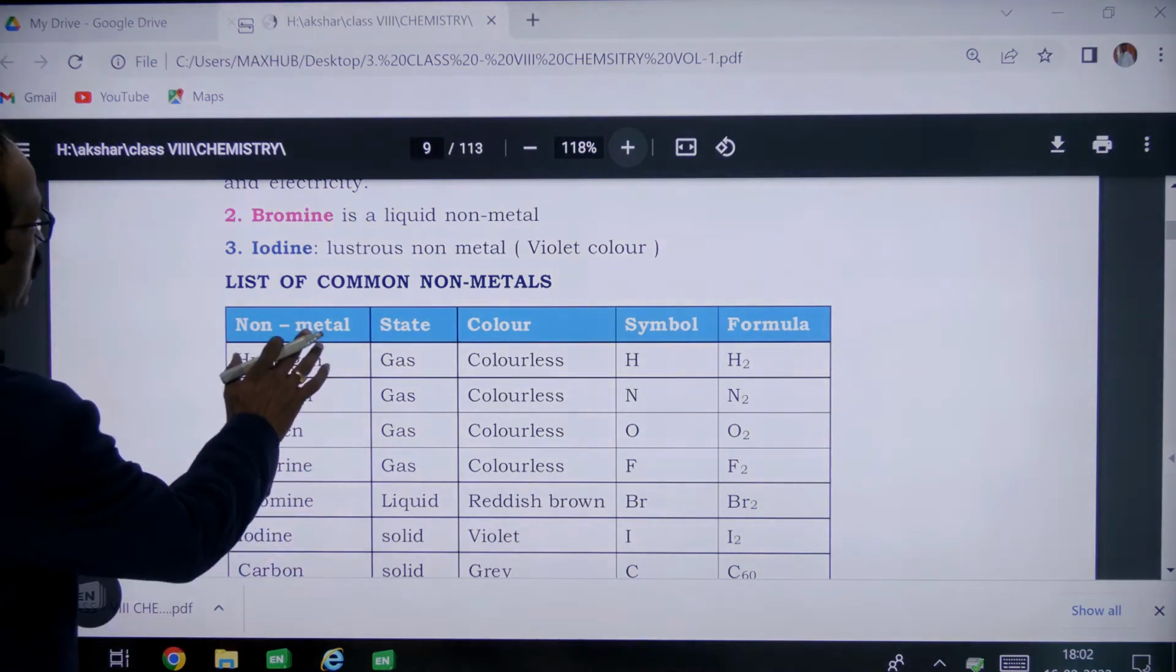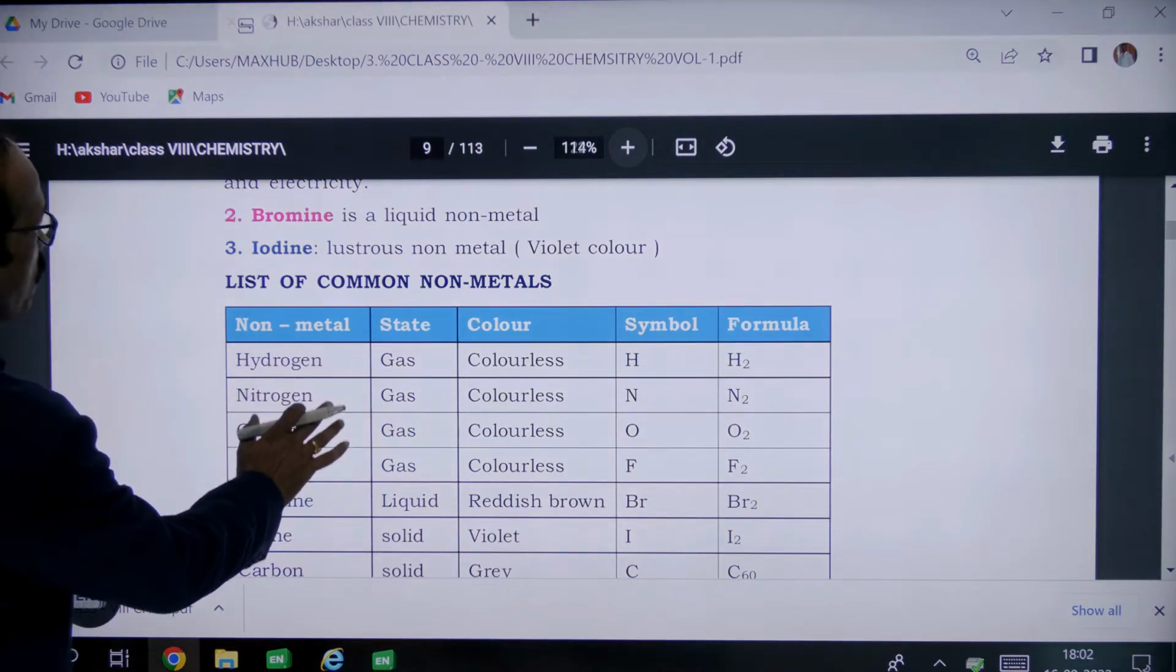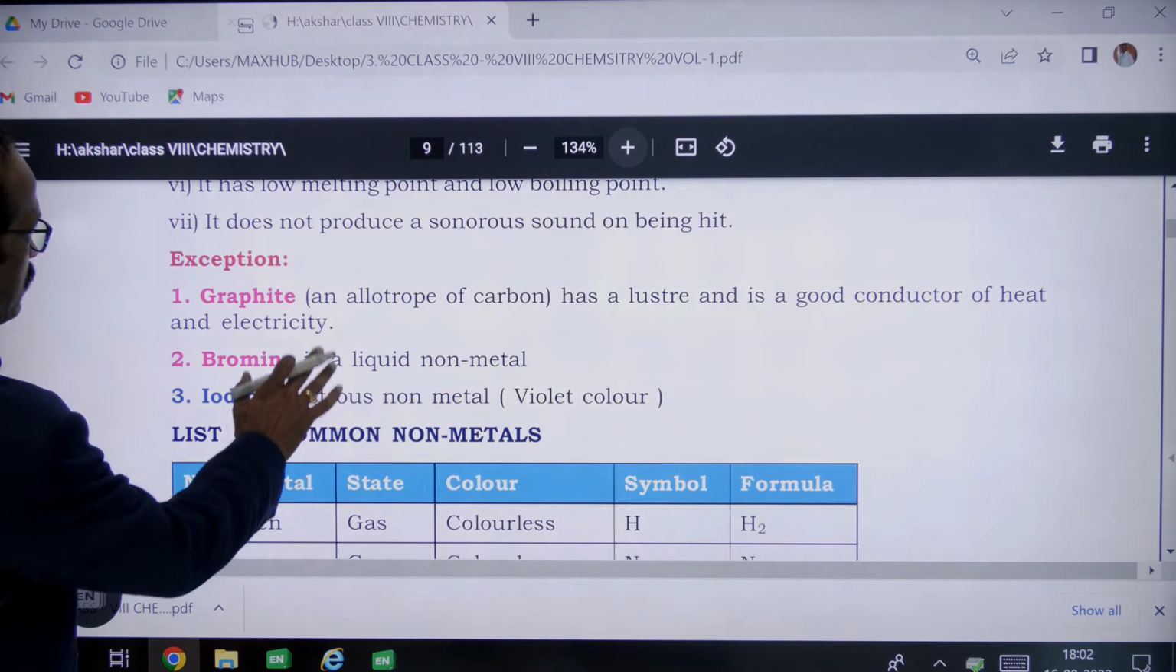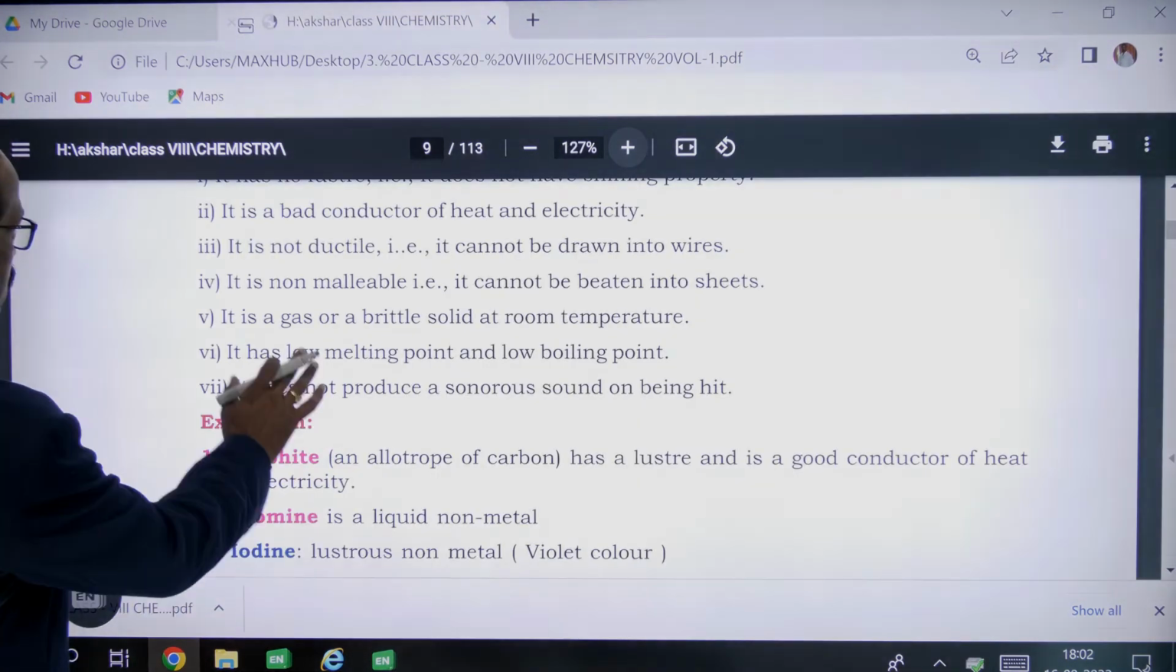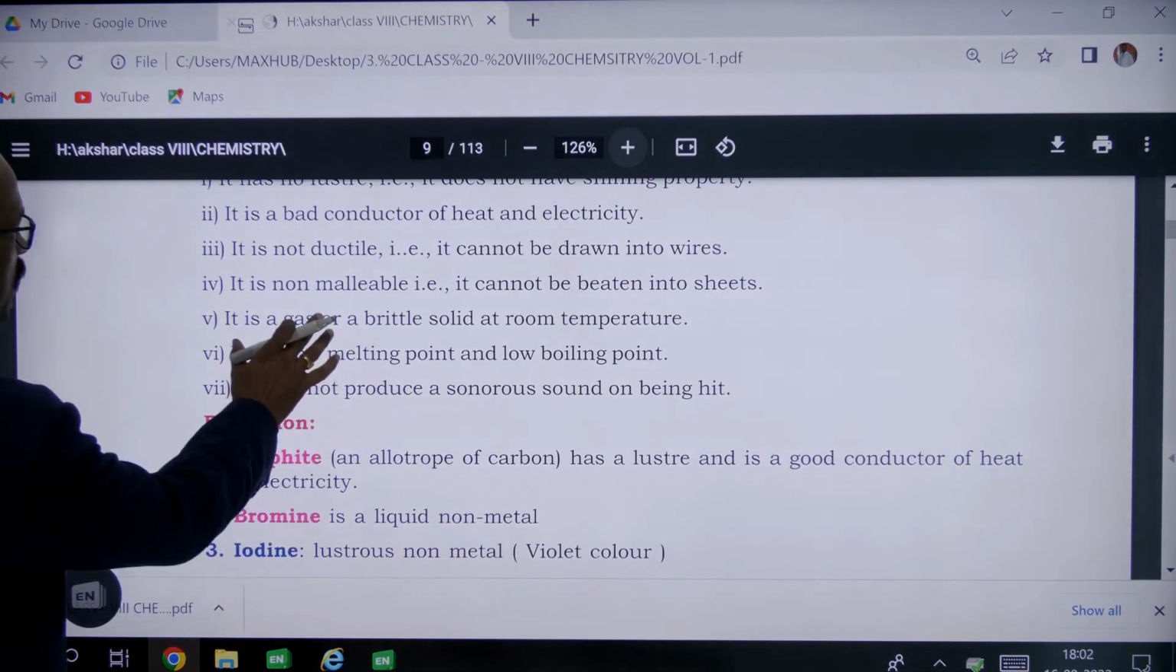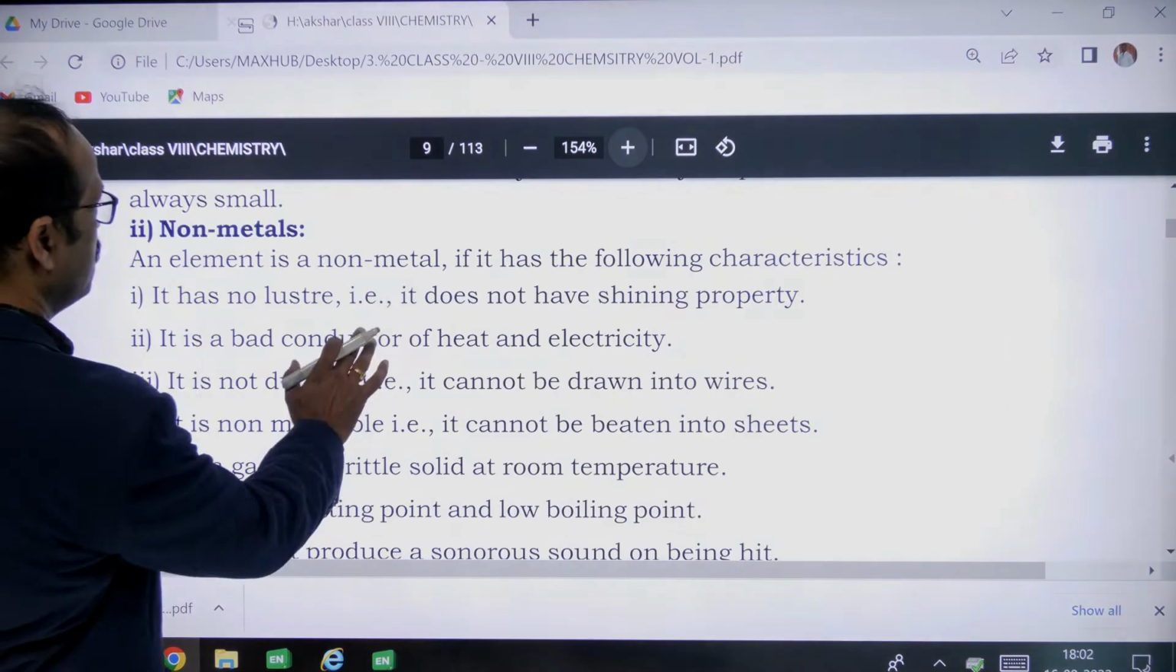Here you can see a list of common metals is given. Now let's see the properties of metals and non-metals.